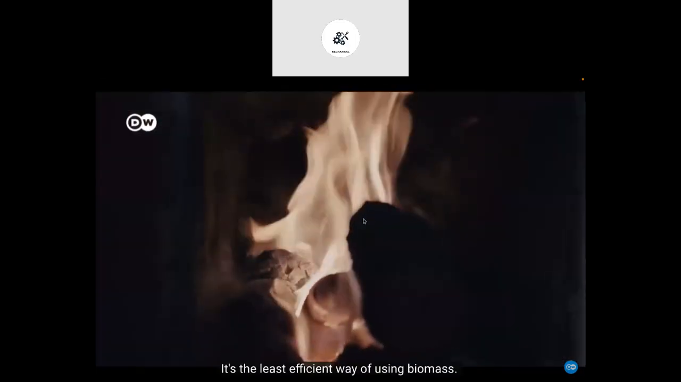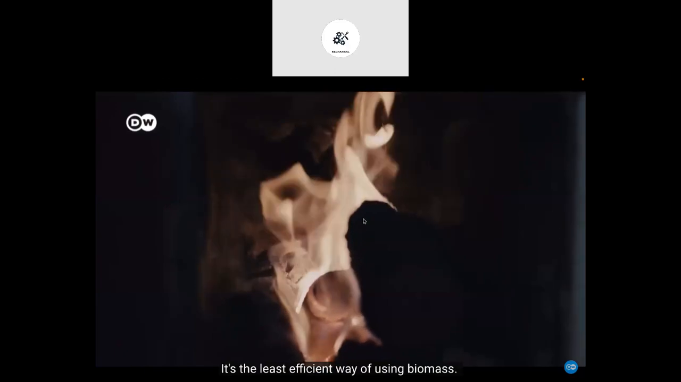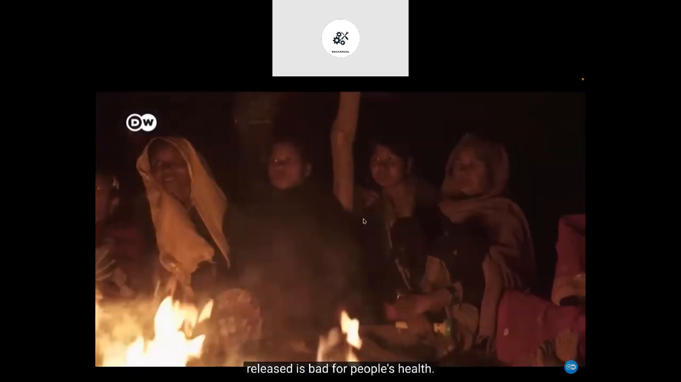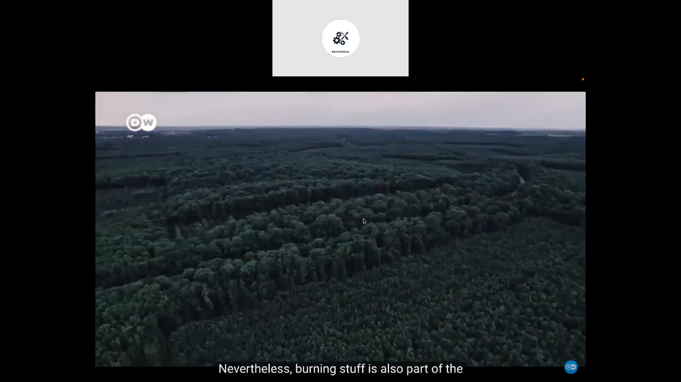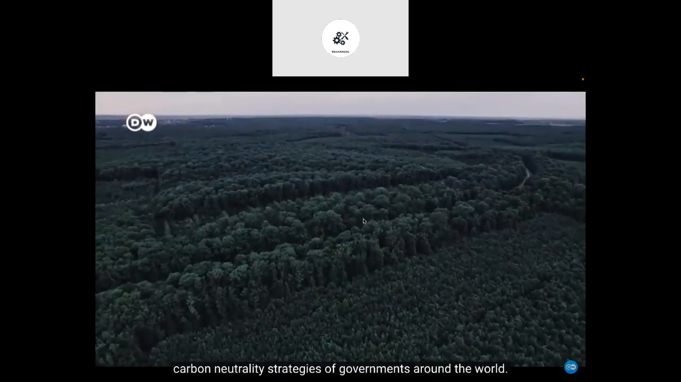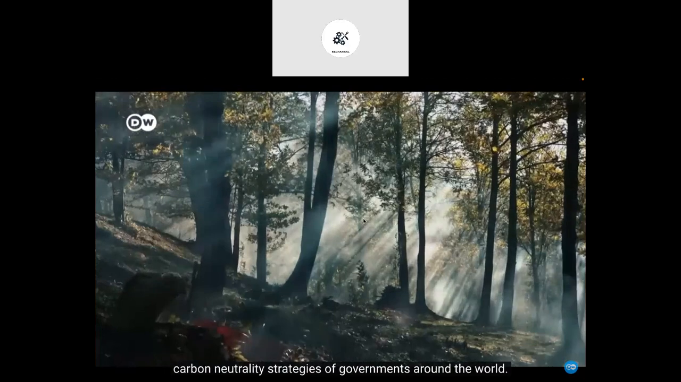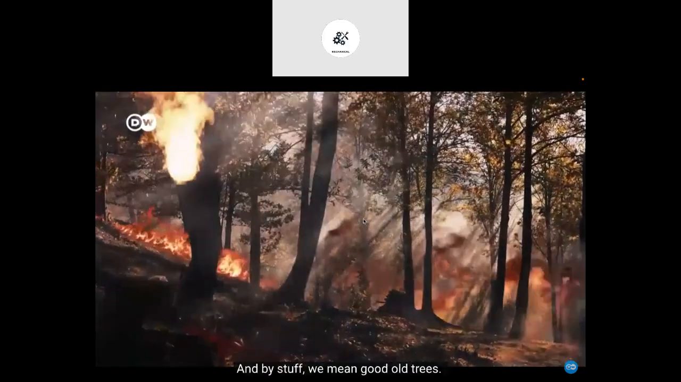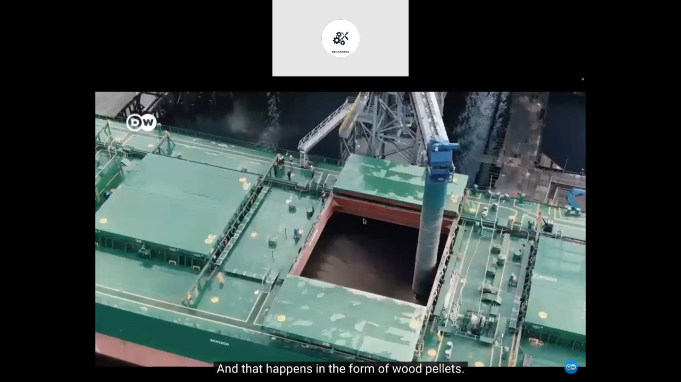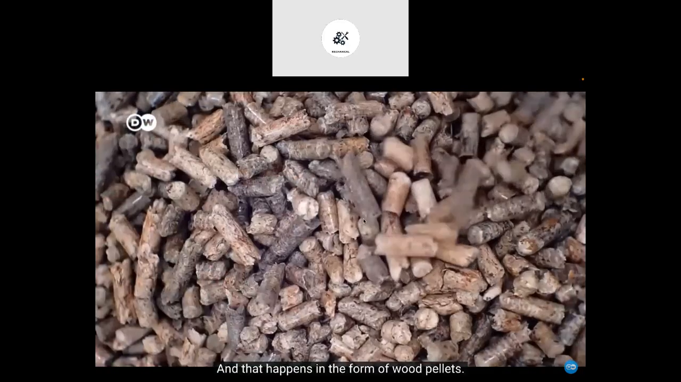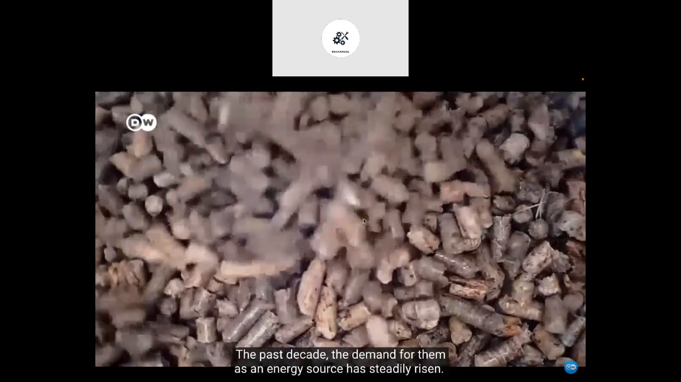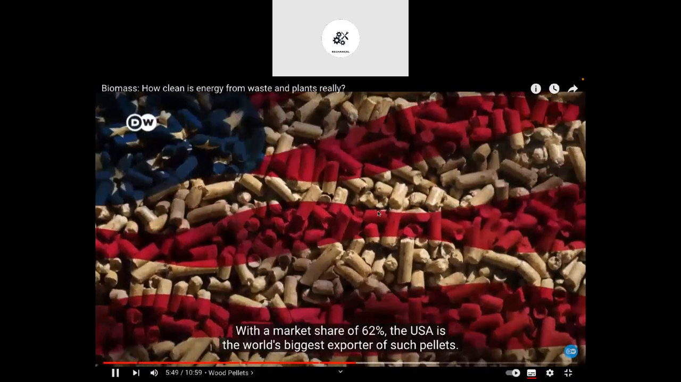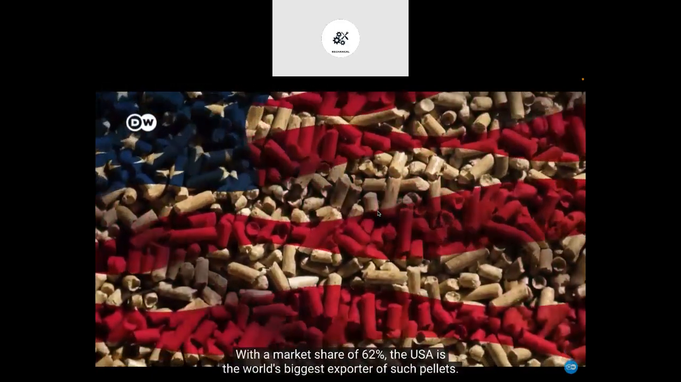Though it's slowly decreasing, it still makes up 6.7% of energy consumption worldwide, especially among low-income communities with little access to other energy sources. But it is the least efficient way of using biomass. And the particulate matter that is released is bad for people's health. Nevertheless, burning stuff is also part of the carbon neutrality strategies of governments around the world. And by stuff, we mean good old trees.